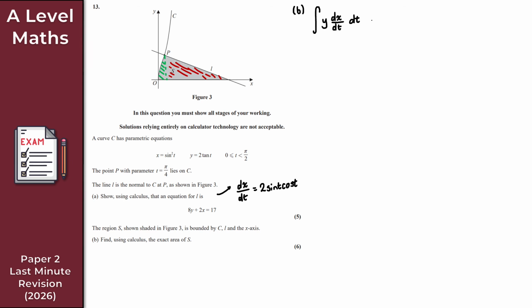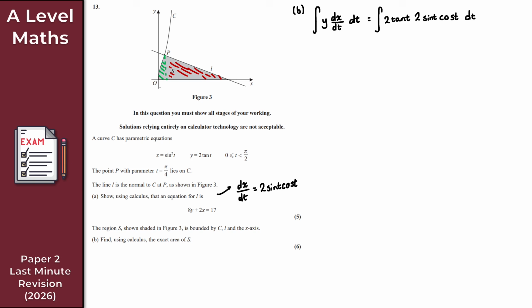If we put all that together, what I get is the integral of y, which is 2 tan t, times dx by dt, which is 2 sine t cos t, integrating with respect to t. We also have limits that we need to account for, right?